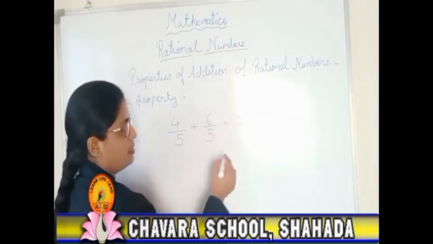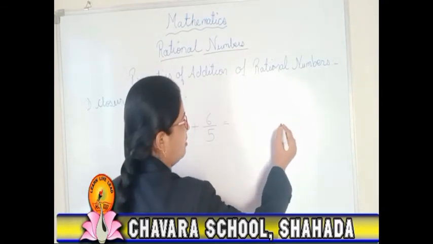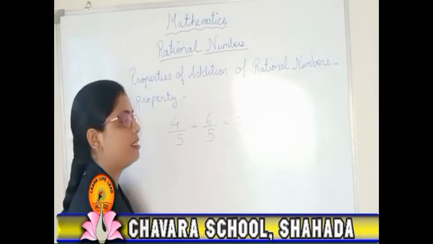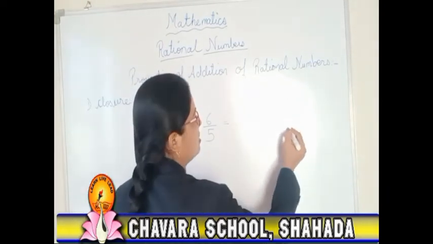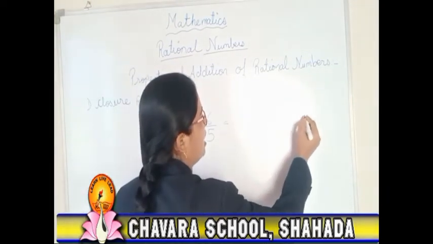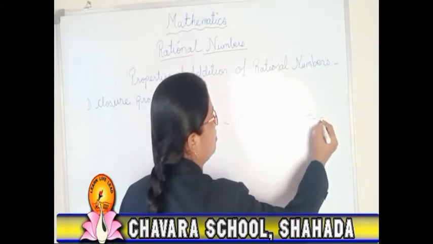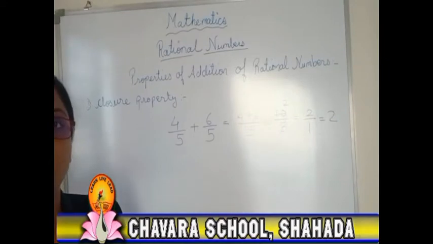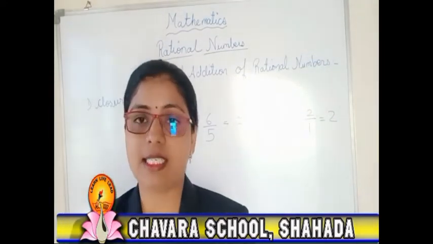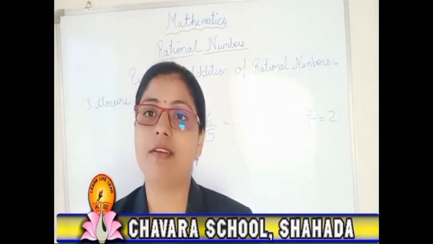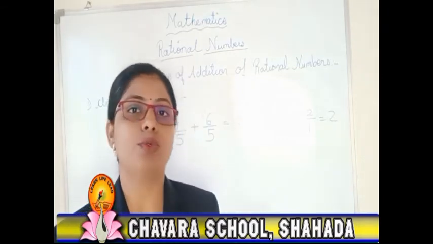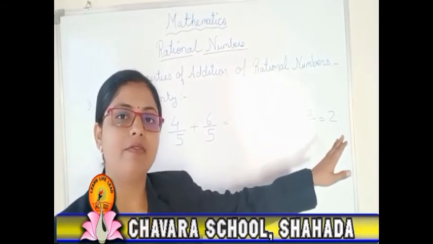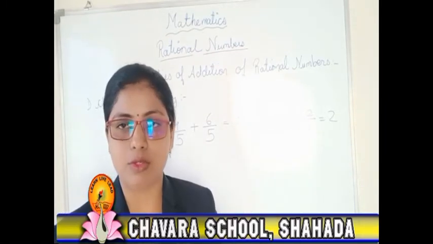So 4 plus 6 is 10 upon 5. And if you want to reduce this number, please reduce it. 5 ones are 5, 5 twos are 10. So the answer is 2 upon 1, which implies 2. Right? So with this we can say that it is a rational number, and we know that 2 is a rational number. Okay? So like that we can solve different examples also.